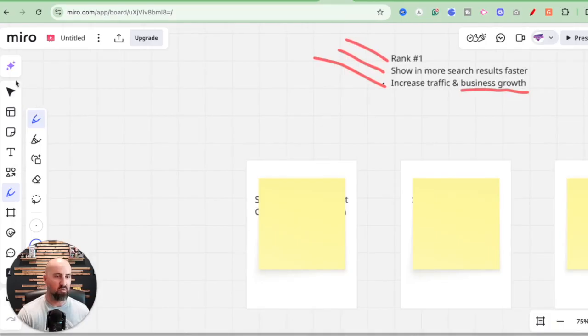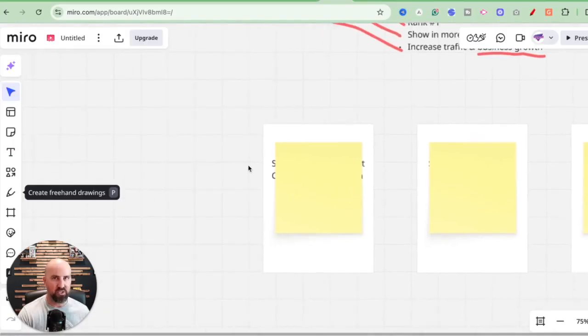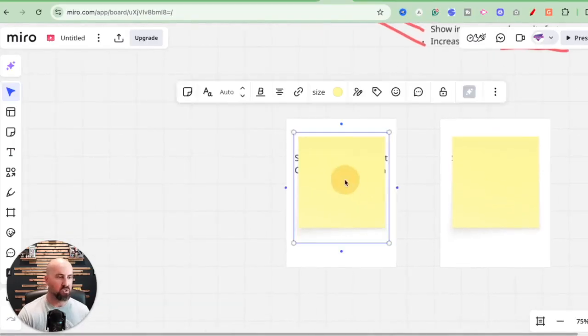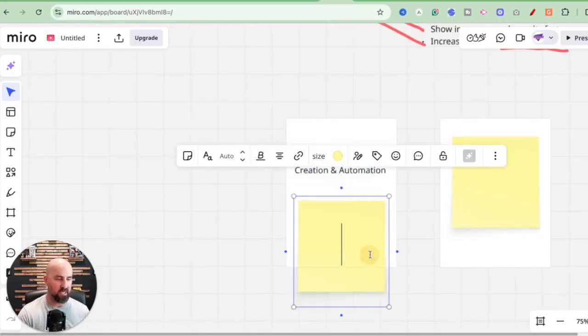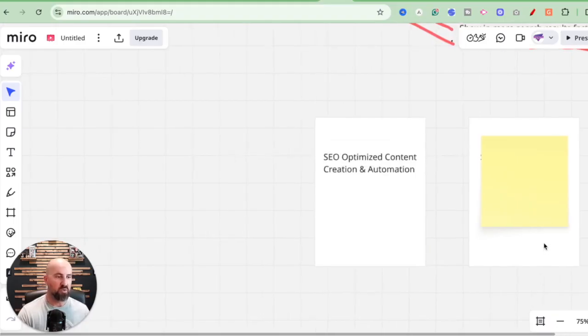So let me start with the first benefit or the first feature of this tool, which is kind of the staple of getting shown more and ranking higher. It all starts with content creation and automation. That is really king and that is really key. So you can create SEO optimized content and automate it with this tool, because a lot of people can create content, but it's not SEO optimized. That's where the rubber meets the road, and that's how you really get shown more and get a lot more traffic. So it starts with keywords.